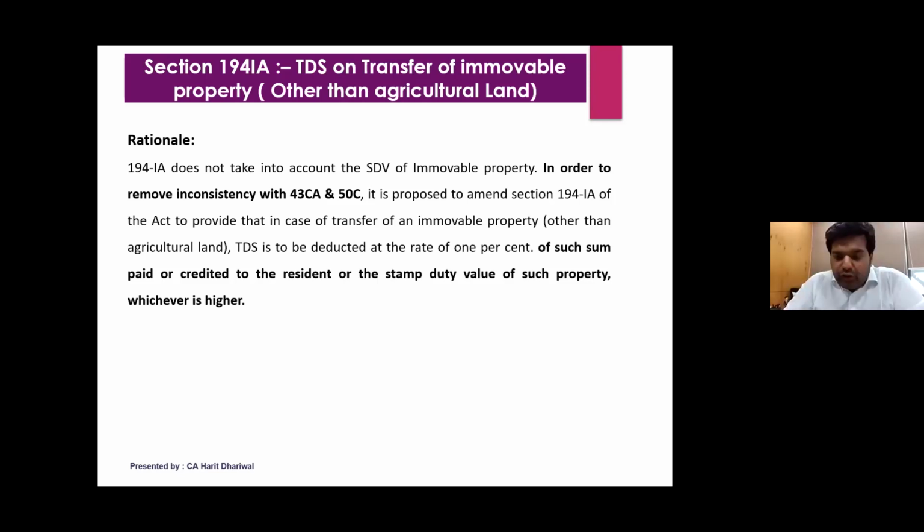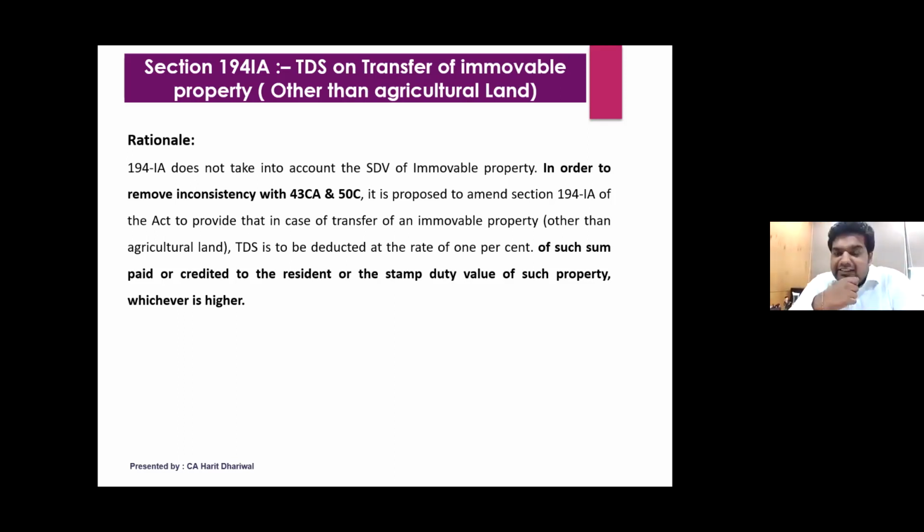So normally, when you talk about TDS on immovable property, the buyer and seller might be, let's say, a farmer who does not have a PAN card. So the buyer will have to deduct TDS. If the seller does not have PAN, at what rate will the buyer have to deduct TDS? 20%. Okay, 20%.